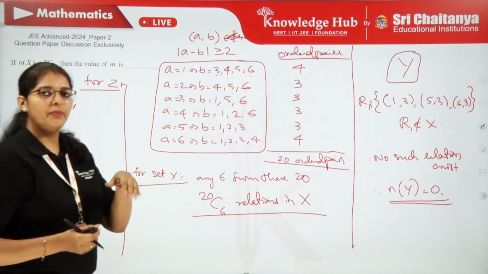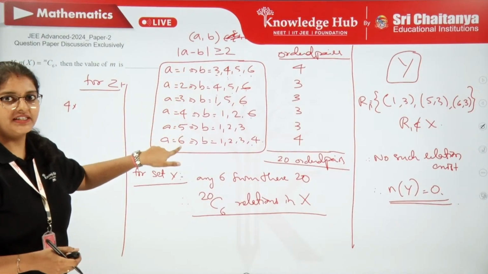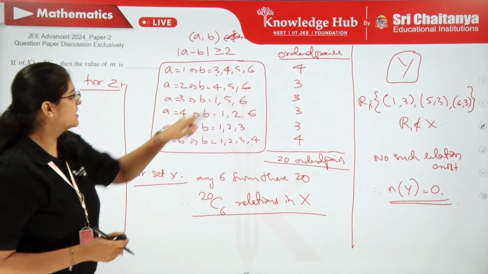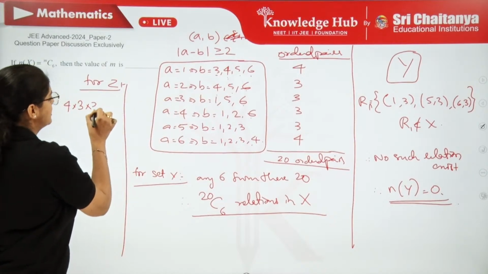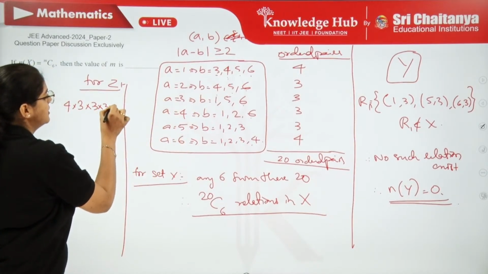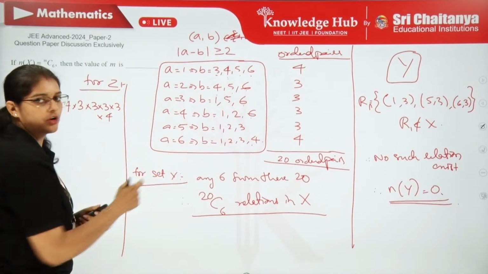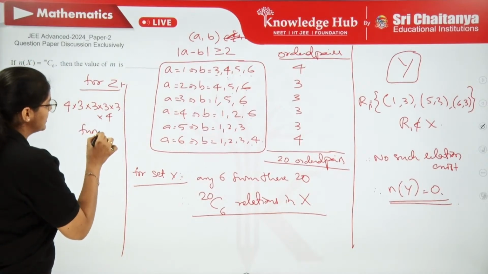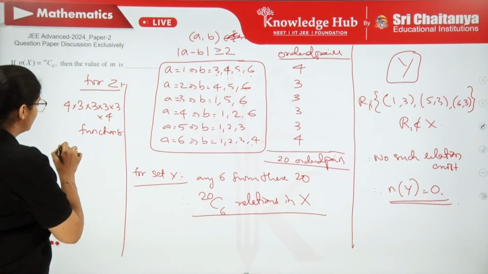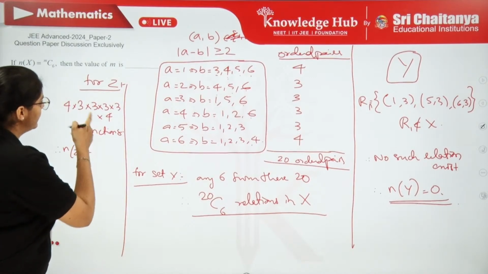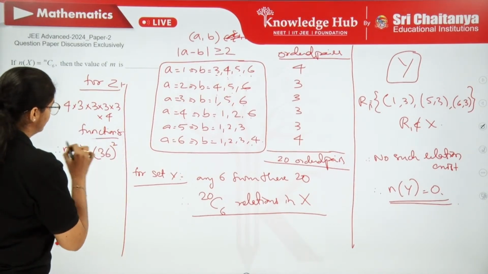So how many functions? This is how we will consider it, right? The number of options we have for each and every element in the first set. For the first element we have 4 options. Next, the second element has only 3 options. The third element has 3 options. Then the fourth element also has 3 options. The fifth element, 3 options. And finally, the last element has 4 options, right? So these many functions exist out of all relations. So n of Z is going to be 9 into 4, 36, whole square. This is n of Z.